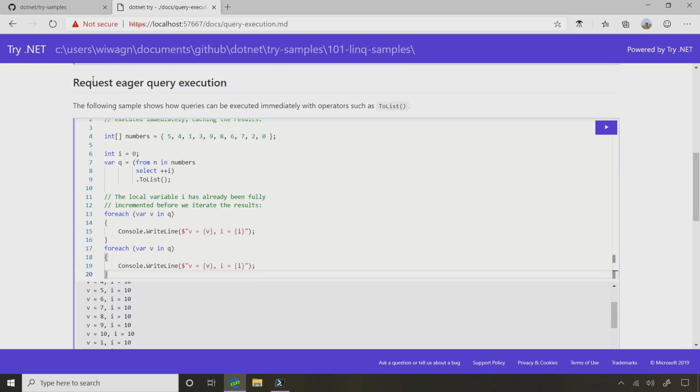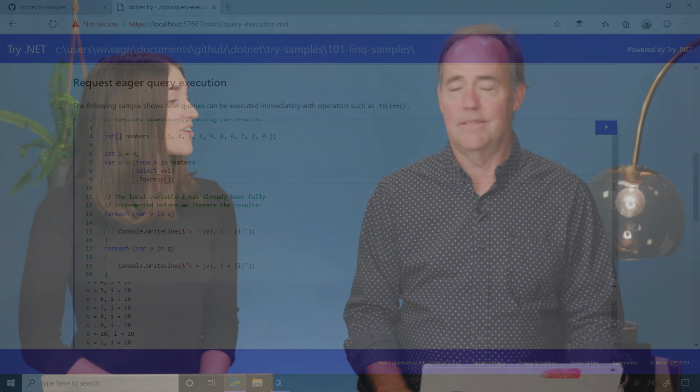Yeah. And this one up above where we did ToList, I could just easily change that to ToArray, and now I'm storing them in an array instead of a list. Great. So that's really awesome to know that I can decide when I want my queries to execute. Yep. You're in control as a developer. In our next video, we're going to talk about an introduction to IQueryable with Entity Framework.